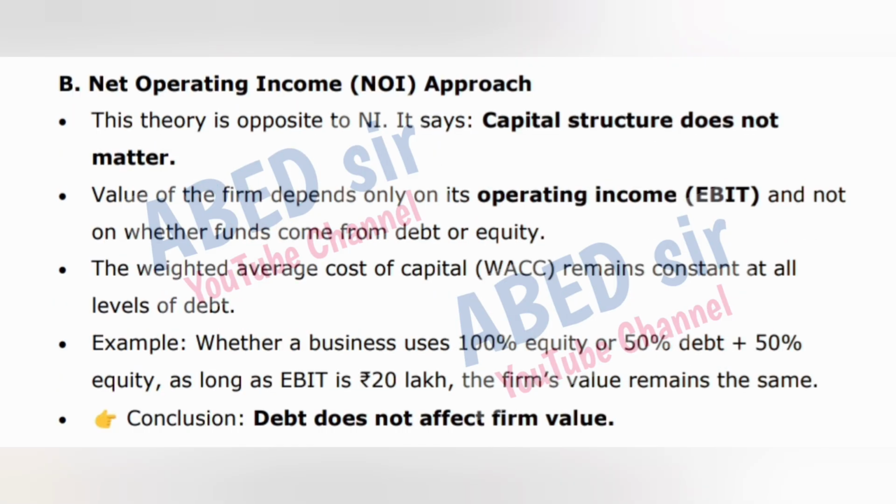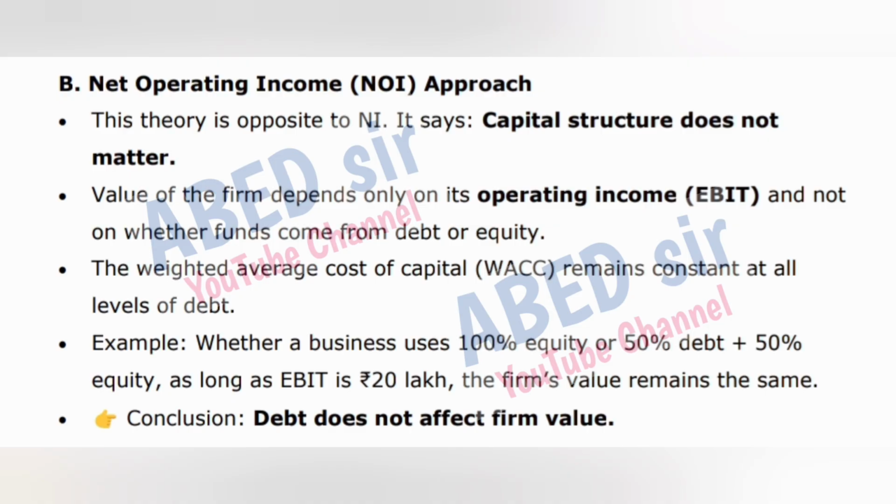B. Net operating income (NOI) approach. This theory is opposite to NI. It says, capital structure does not matter. Value of the firm depends only on its operating income, EBIT, and not on whether funds come from debt or equity.